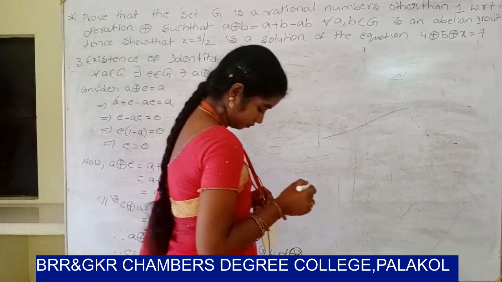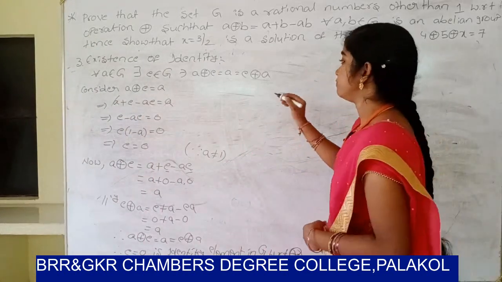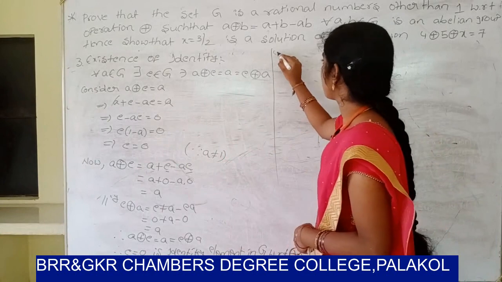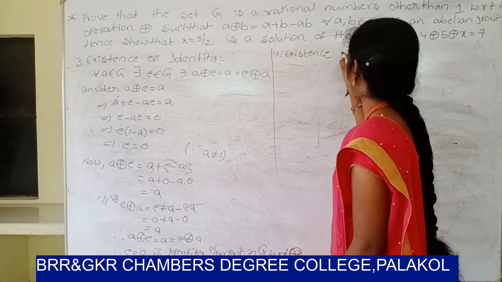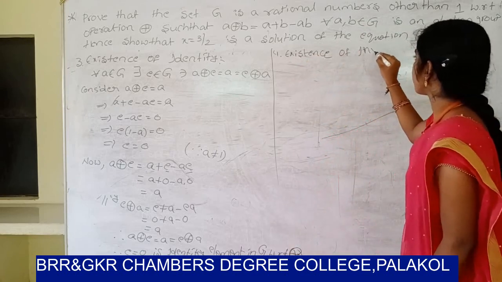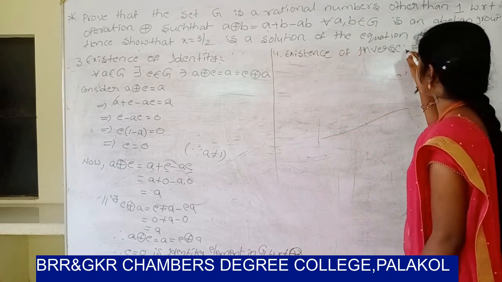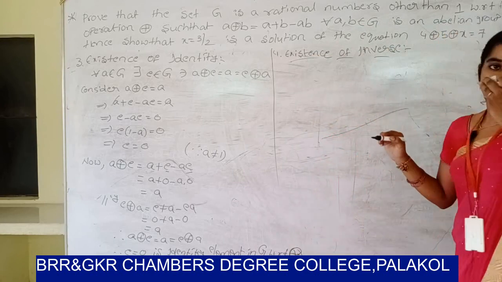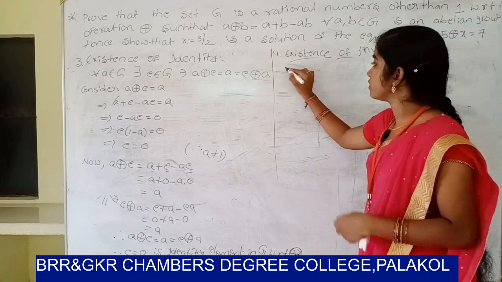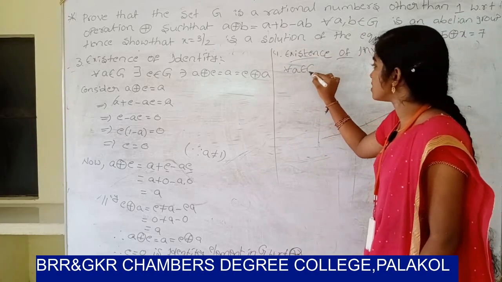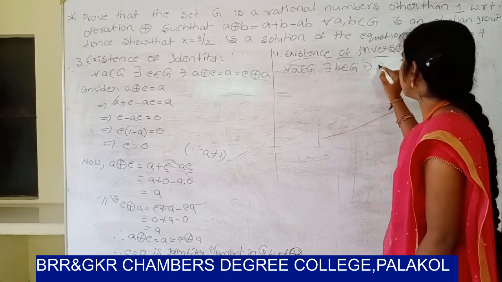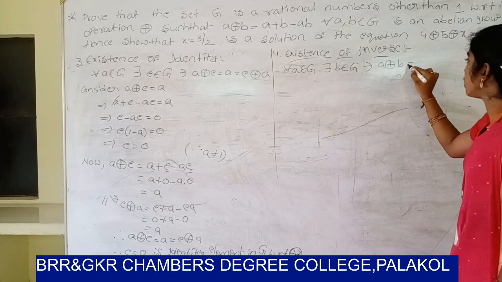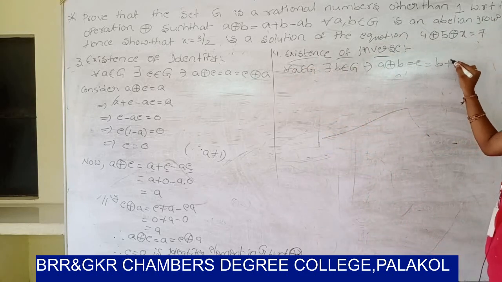And next, the fourth one, existence of inverse. In general, for all a belongs to Z, there exists b belongs to Z such that a ⊕ b equals e equals b ⊕ a.